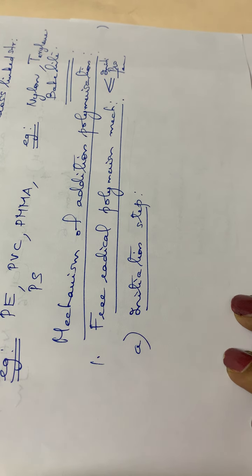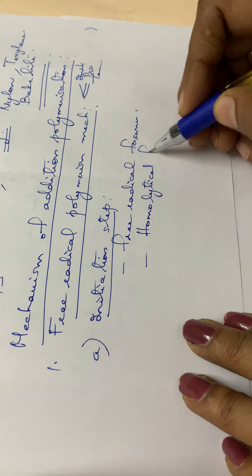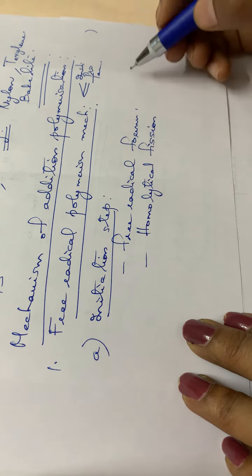For free radical formation, normally a homolytic fission. Homolytic fission means the two electrons will be equally distributed between the two atoms, isn't it? If a molecule undergoes fission by homolysis, the bond will break like this, and these two atoms will get one electron each, giving 2A dot. Here I am writing it as an initiator with the letter I. Here I is the initiator.